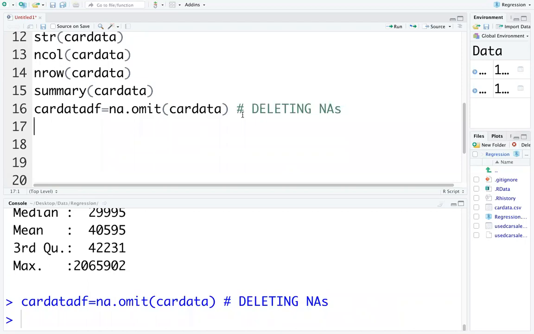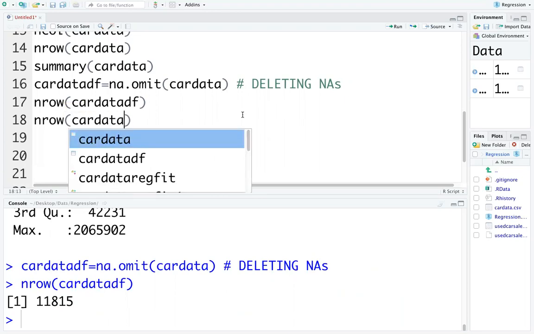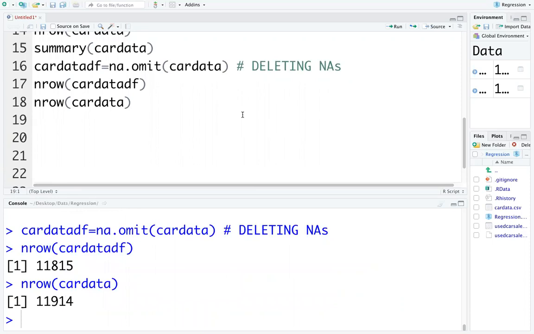Sometimes we don't even treat them when we have 11,900 rows, right? So let us see how many rows we have at the end of deletion. Car data df: 11,815. Our original car data is 11,914.